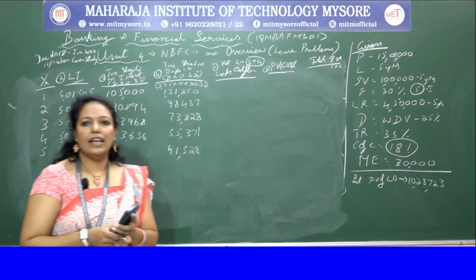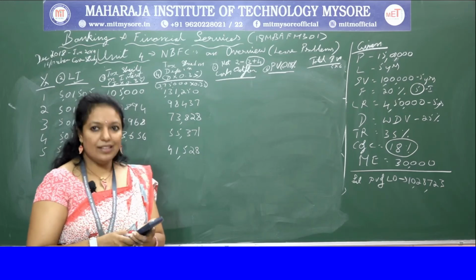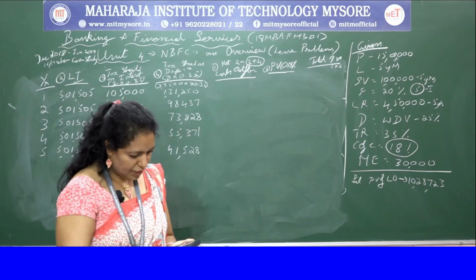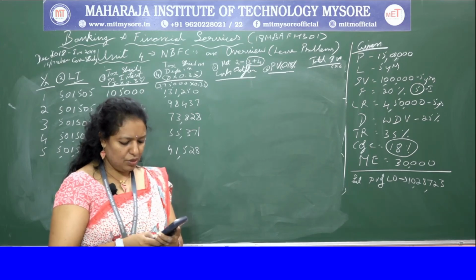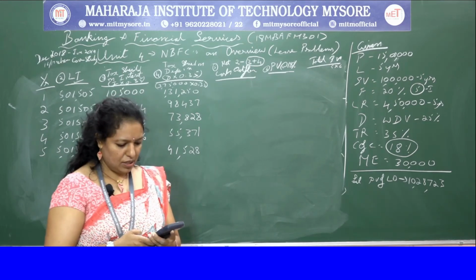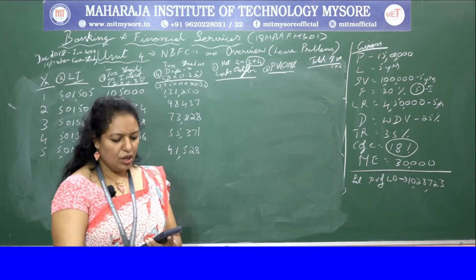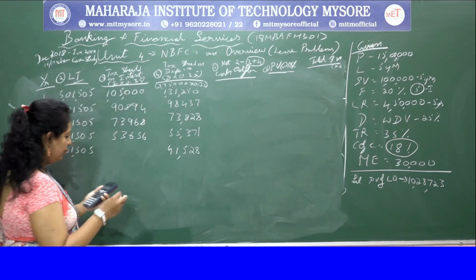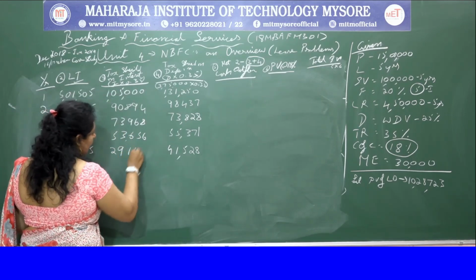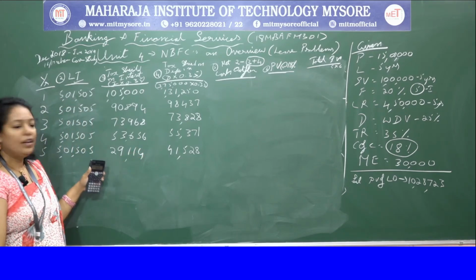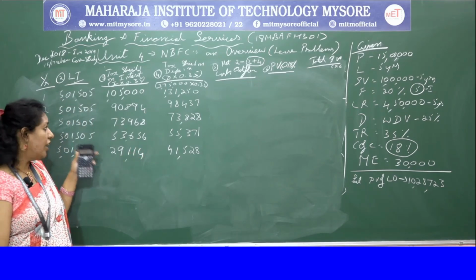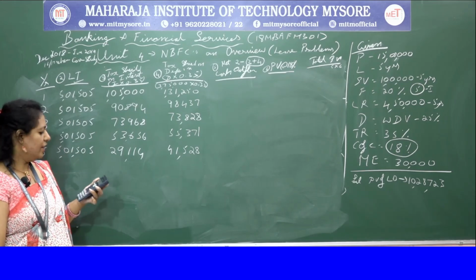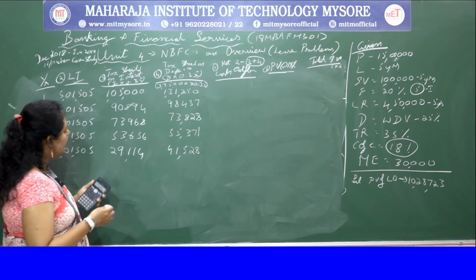Then last one, 83,184 into 0.35. You get 29,114. So these are the amounts which we have got, and from these amounts we are going to do the calculation.